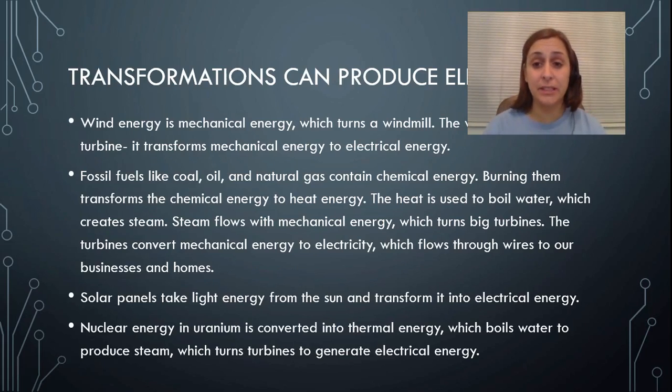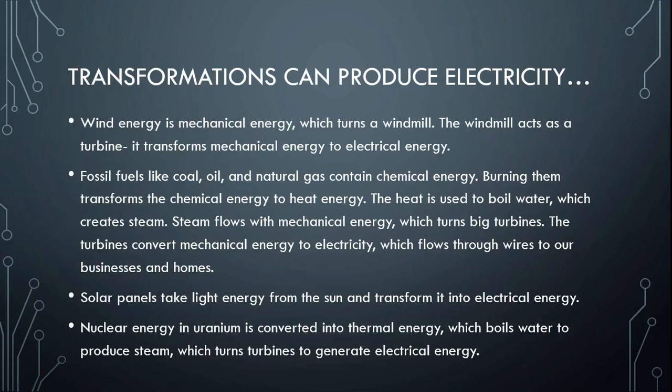So, some transformations can produce electricity. Here are some examples. This is a good place to look at examples because there are many different ways in which we produce the electricity that we use. So these are all examples that could actually be used to power your home right now, probably in some combination of these. Wind energy is mechanical energy, which turns a windmill. So the wind is moving, the moving air has mechanical energy. That turns a windmill. The windmill acts as a turbine. A turbine transforms mechanical energy from moving around into electrical energy.